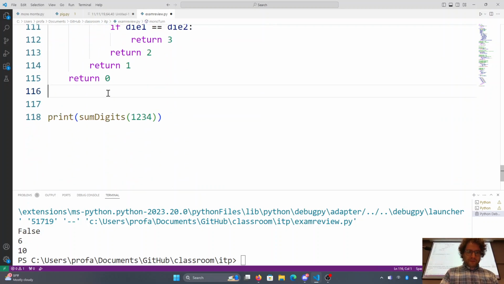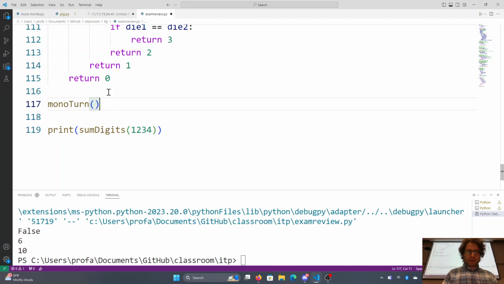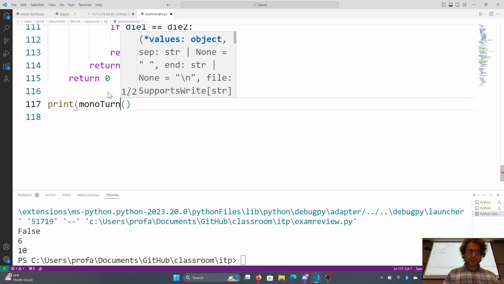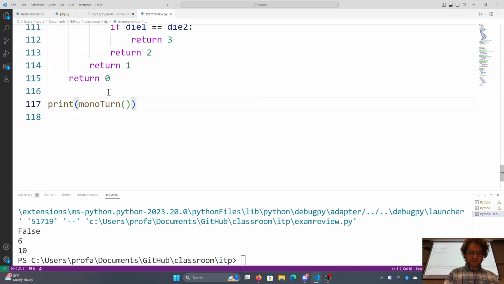So here we could run monoturn and make sure that it will do just fine. It's not going to crash. Print it. We're going to need a 0. That makes sense that we would get zeros, and we could go for a while without getting zeros. You have a 1 in 6 chance of rolling doubles, right?